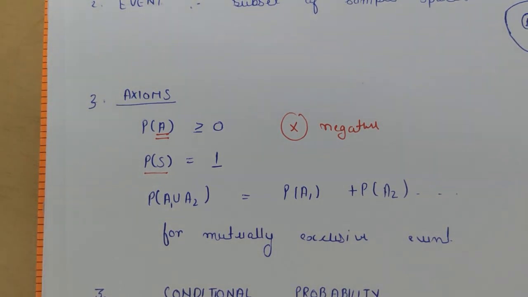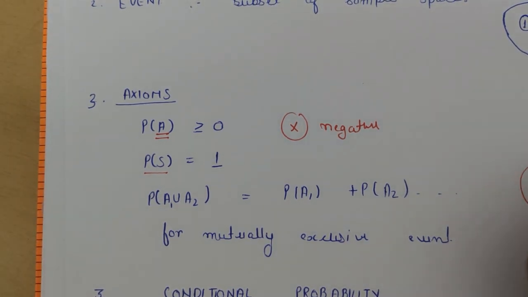What does it mean to be mutually exclusive? Let's say this is a sample space, this is A1, and this is A2, so there should be no common part between them. They should be completely exclusive.